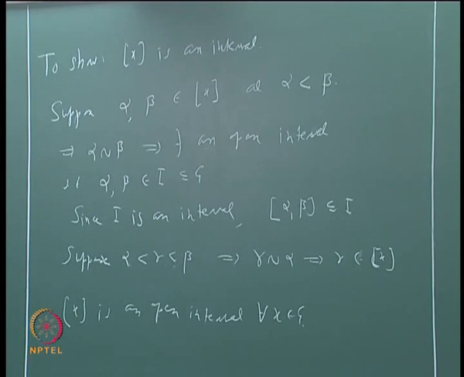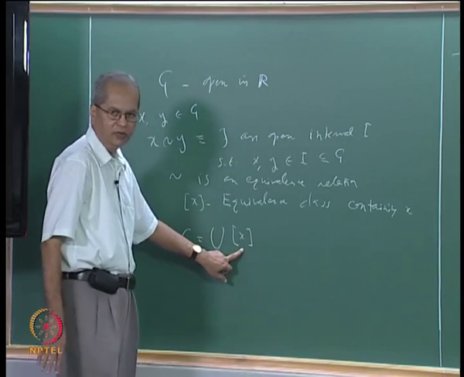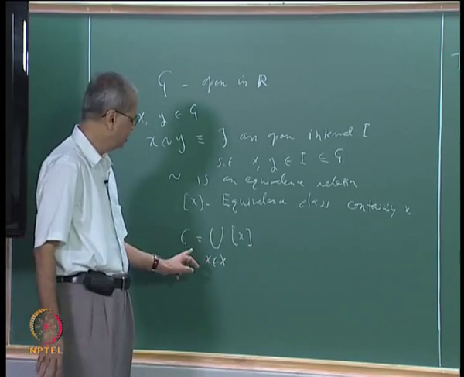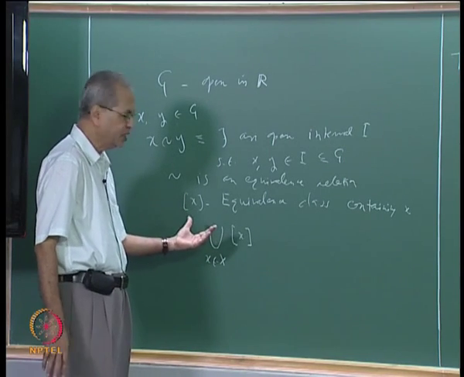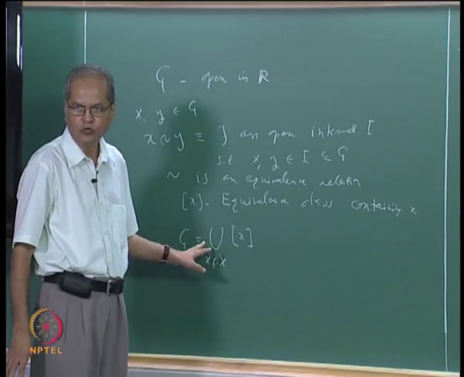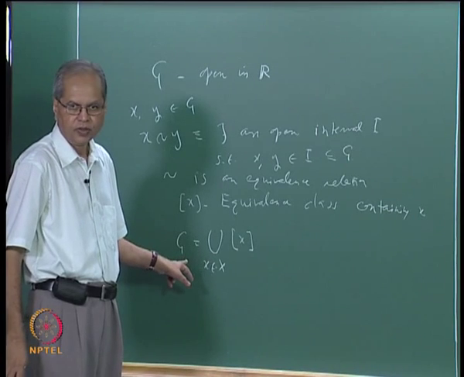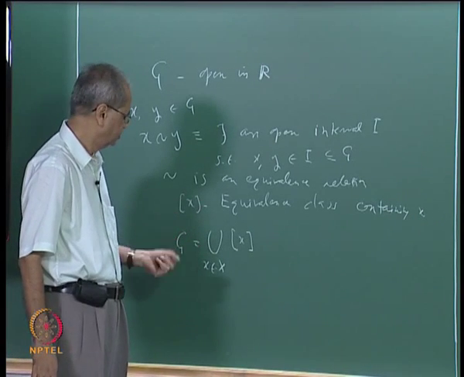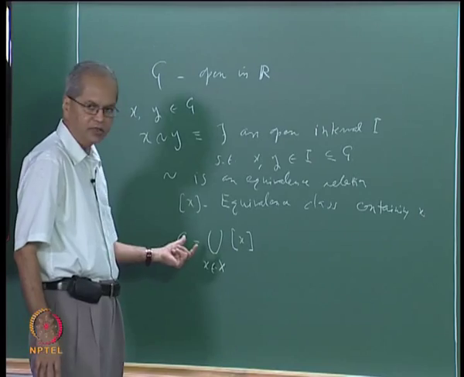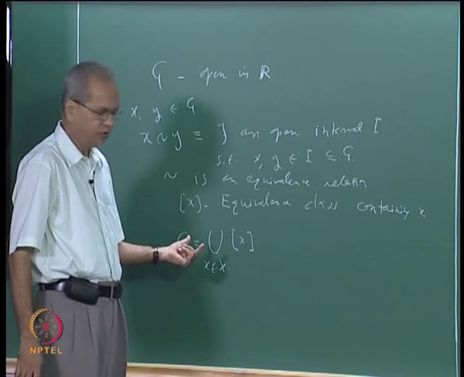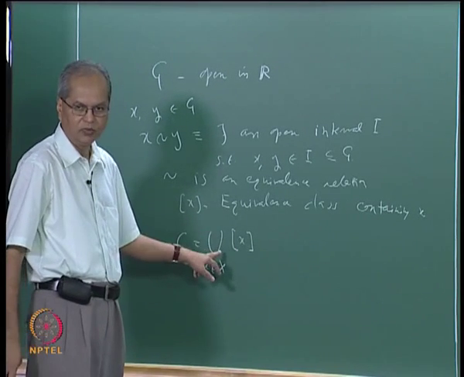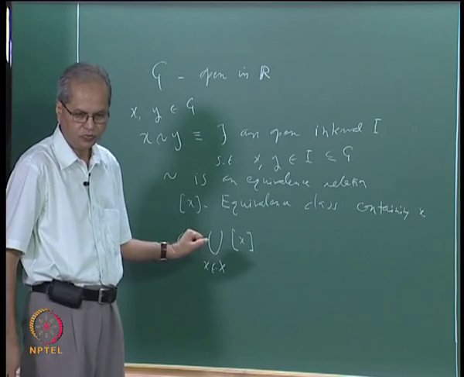So what have we proved till now? That each of these is an open interval. So G can be written as a disjoint union of a family of open intervals. Now what is left? We have to show that this is a countable family.